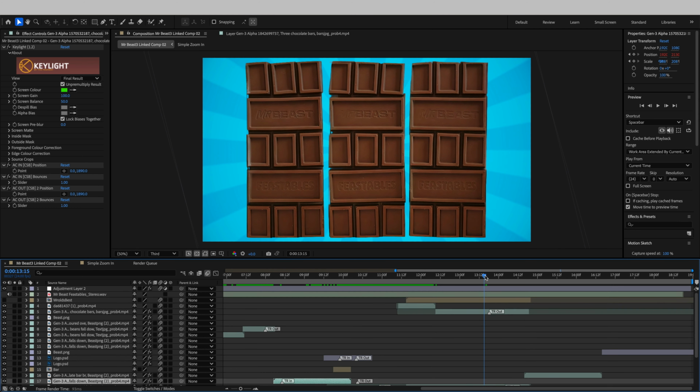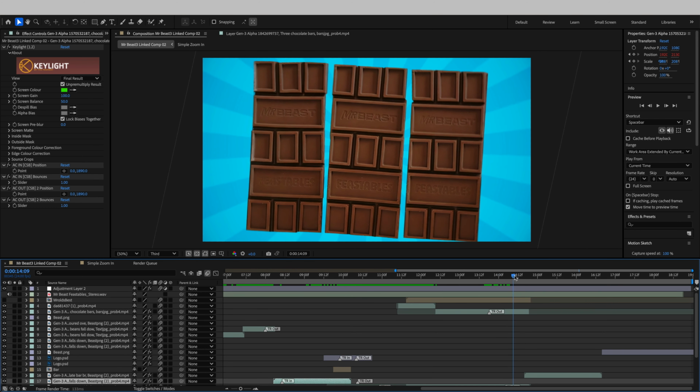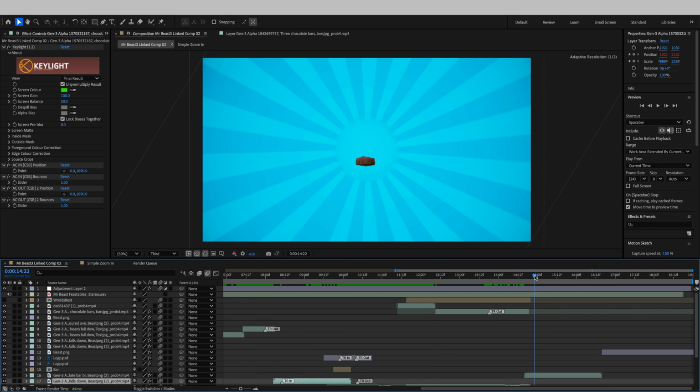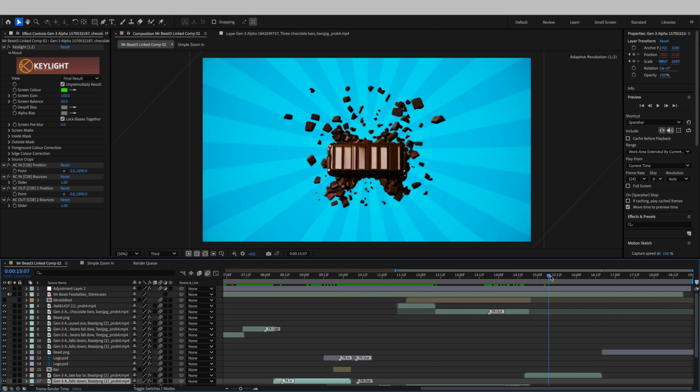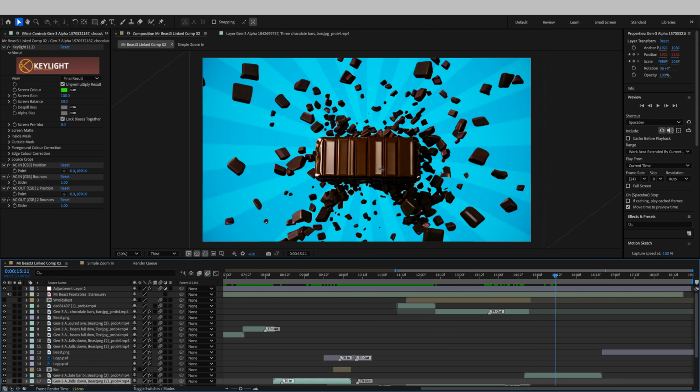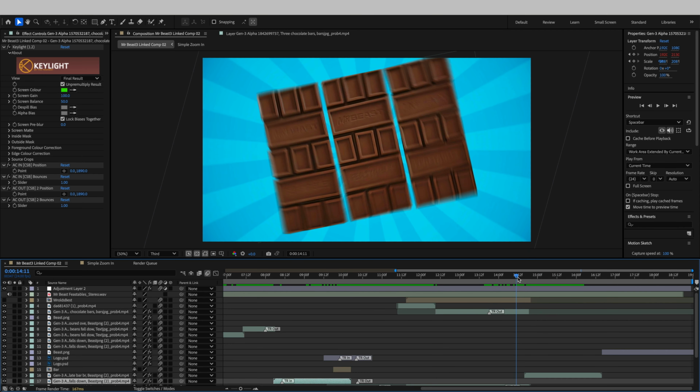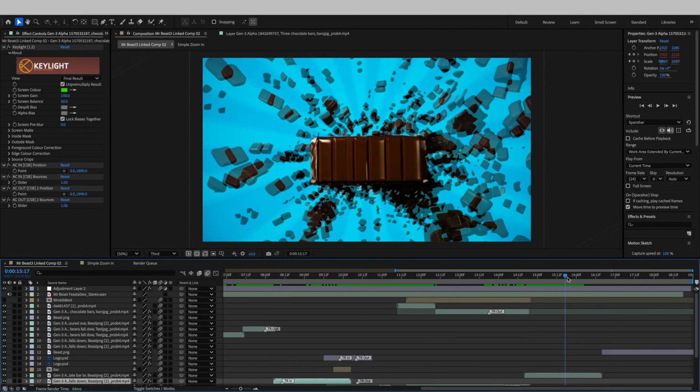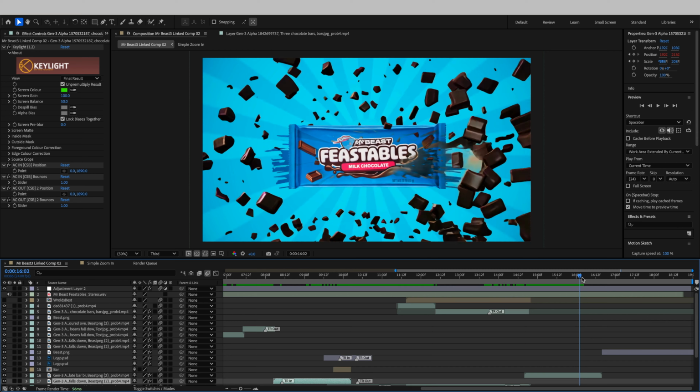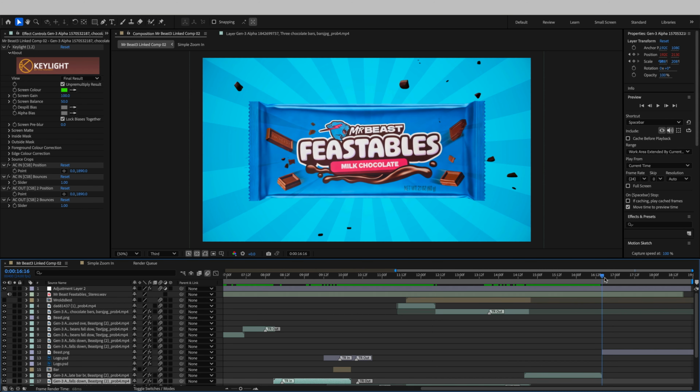So you've seen the cover, and now you can see what's inside. And then I just zoom in and out while another chocolate bar comes in. I know this isn't the chocolate that Mr. Beast has, but this was what was generated for me, and I'm happy enough with it. If I really wanted to go into detail, I could key out this and put in how the actual chocolate looks, but it goes quite quick, and then it reveals the end chocolate bar.